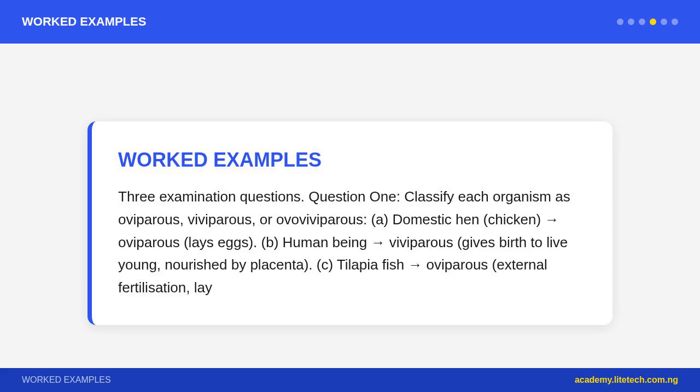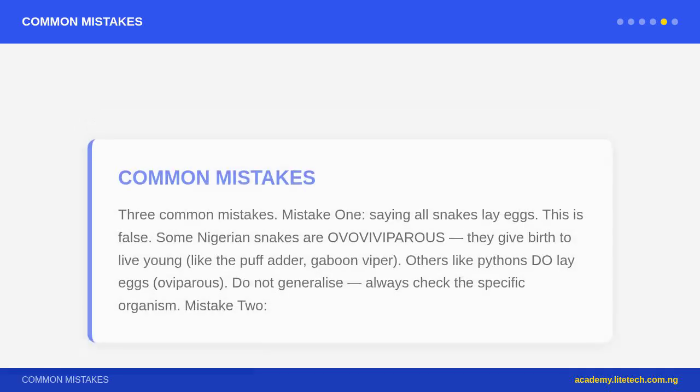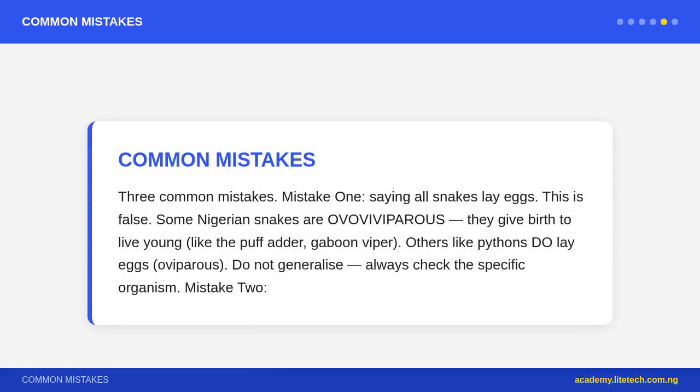Question 2. Compare complete and incomplete metamorphosis. Give one Nigerian example of each. Complete: 4 stages, egg, larva, pupa, adult. The larva is completely different from the adult. Example, mosquito: egg in water, larva, pupa, then adult flying mosquito. Incomplete: 3 stages, egg, nymph, adult. The nymph resembles the adult but is smaller and wingless. Example, grasshopper.